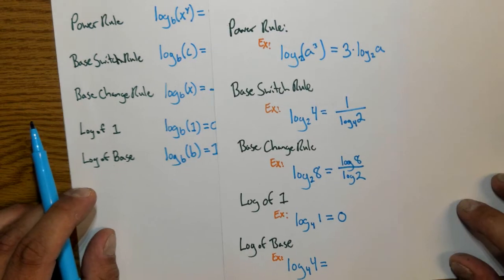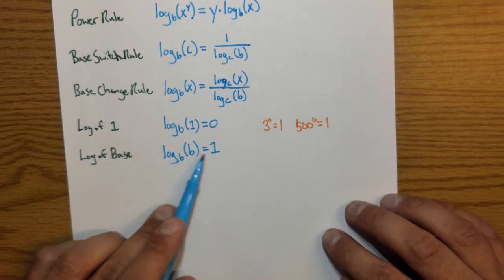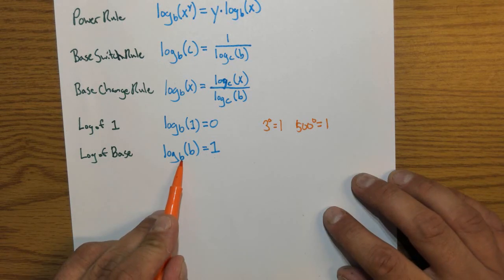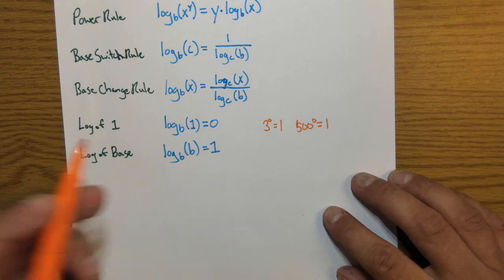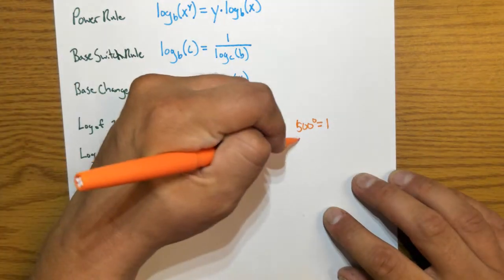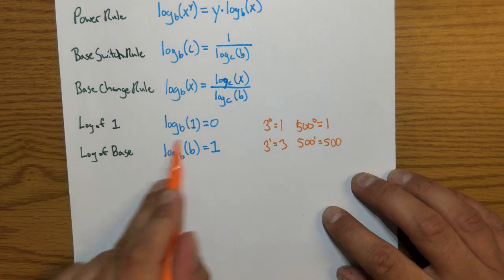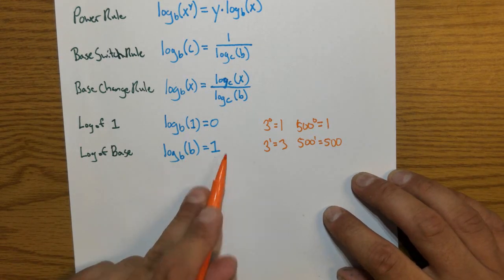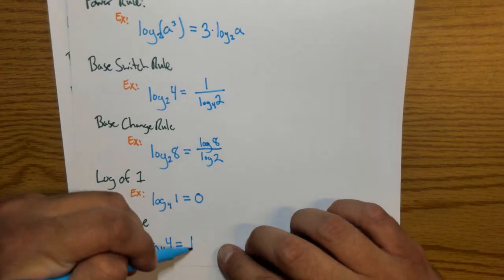And then finally, log base b of b is saying the same thing, except it's saying that if our base and our number are the same, then it's always going to be equal to 1. And that makes sense, because this is saying the base to the first power is equal to what? Well, anything to the first power is itself. 3 to the first power is 3. 500 to the first power is just 500. So that's really what this is saying. Any log to a base of itself is equal to 1. So in this case, it would just be 1.